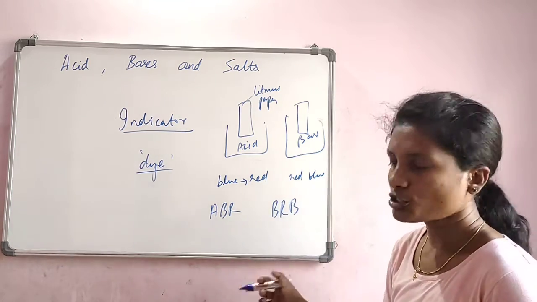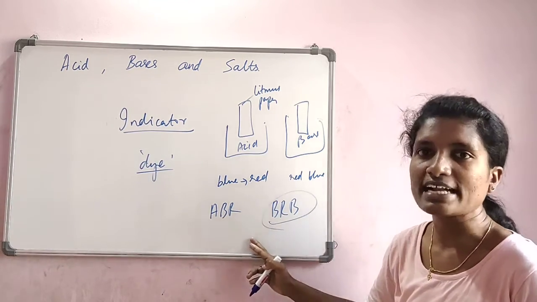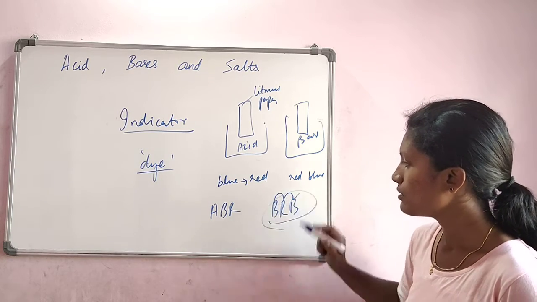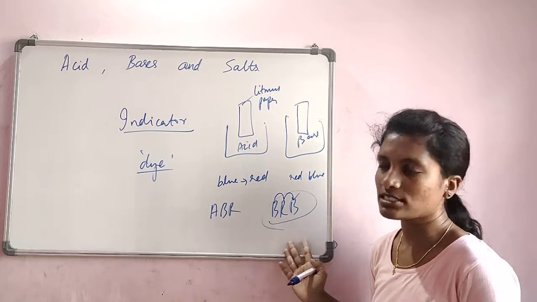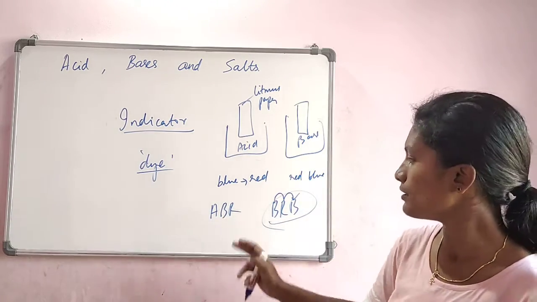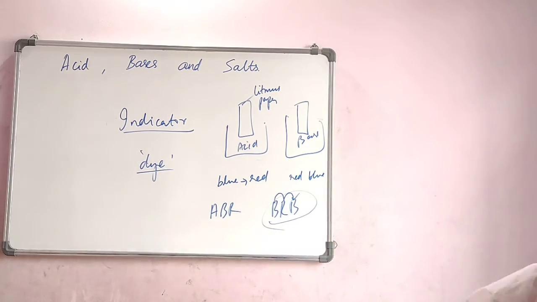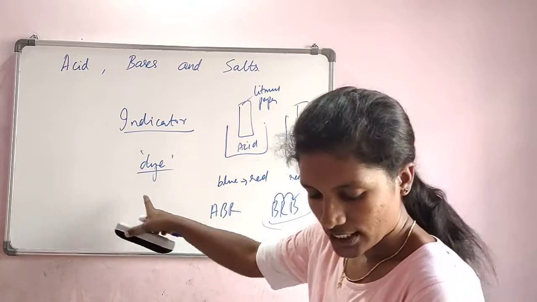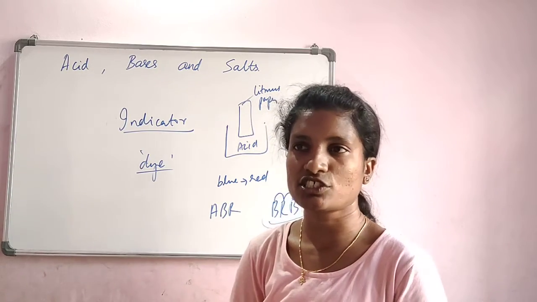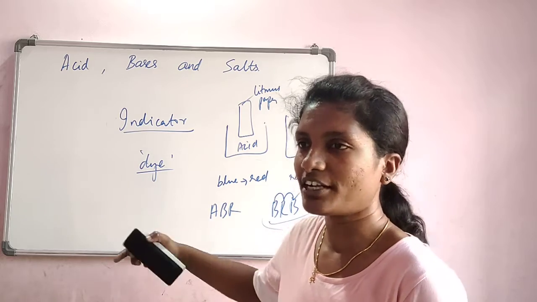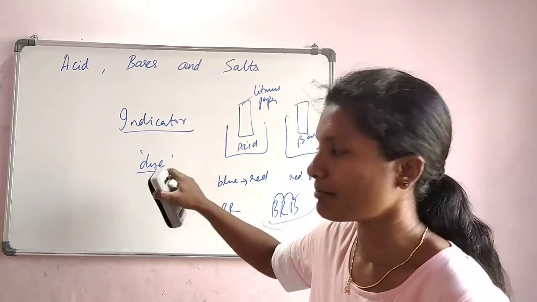So I always remember A, B, R and B, R, B. So any one clue should be there. B, R, B is a clue which starts from B and ends at B. That is, a base turns red to blue. If you know this, the other one is easy. Opposite, right? From blue to red. So this is an indicator, litmus paper, which is a natural indicator. So how do we define this? An indicator is a dye which turns color from one color to another color when it is put into an acid or base.